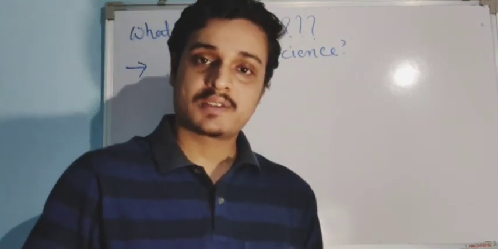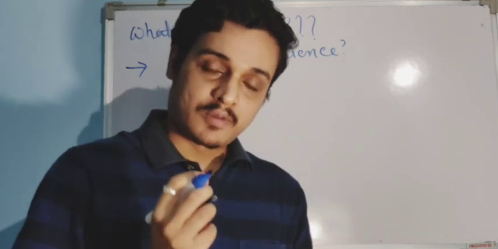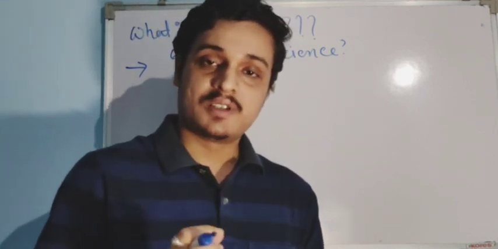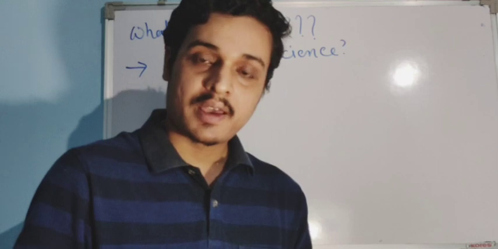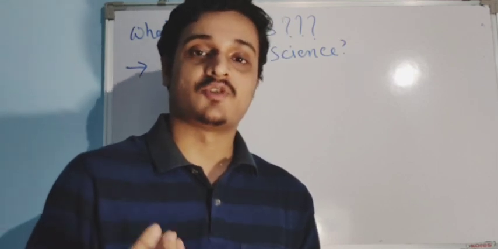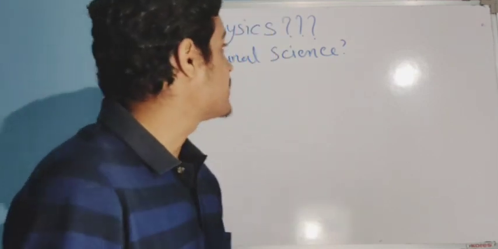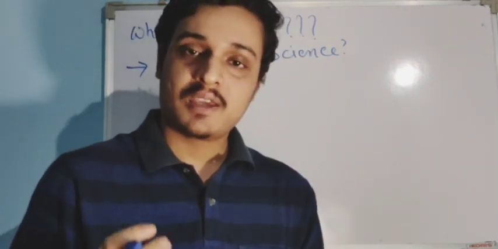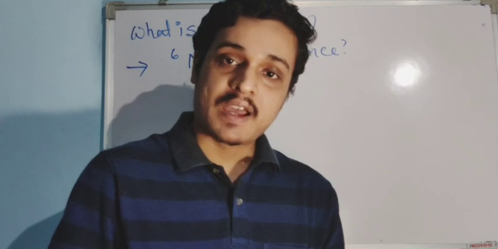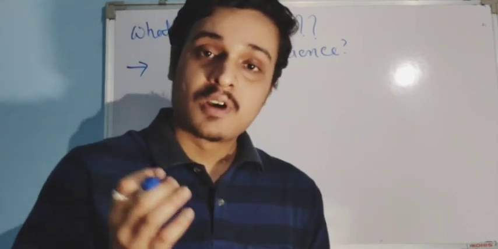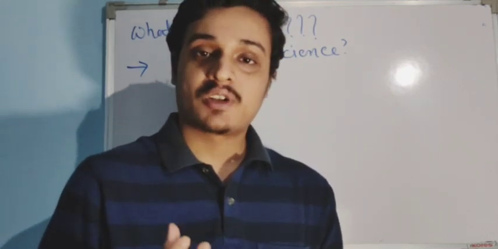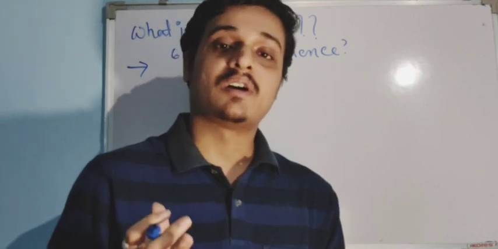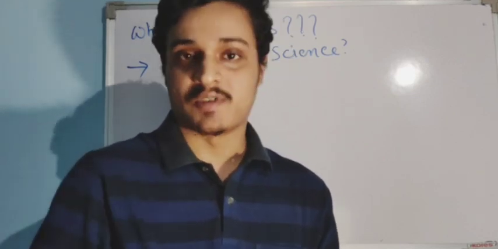What do you mean by natural science? Natural science deals with the laws of nature and tries to explain the various natural phenomena. So physics is a natural science which tries to explain natural phenomena and discover the various natural laws governing our universe.